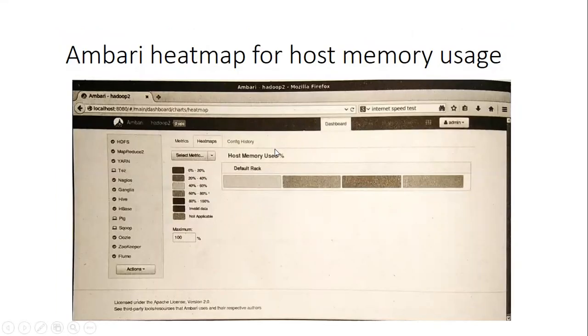Then if you click onto the heat map, there is one more widget called heat map. When you click on that widget, it displays the heat map for percentage of host memory used. The dashboard view includes a heat map view of the cluster.